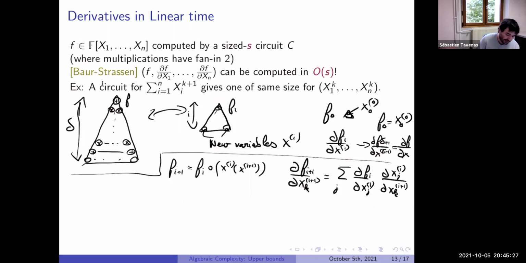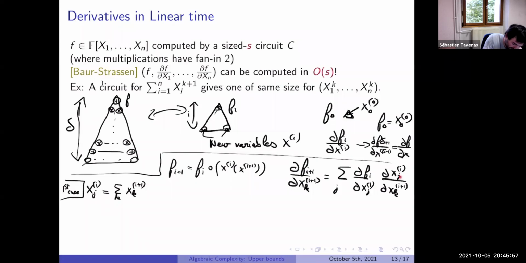Now I have two cases. Either the layer corresponds to an addition, or it's a multiplication. So maybe the x_{i,j} are additions. In this case, what does it mean?